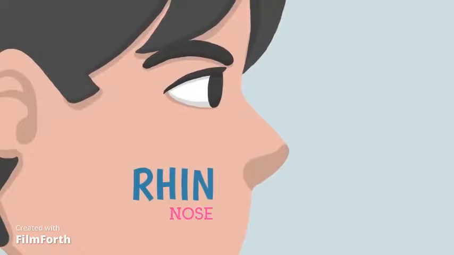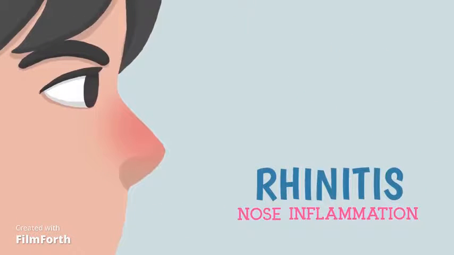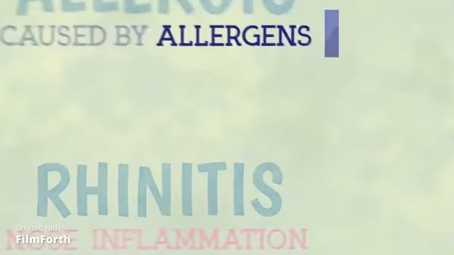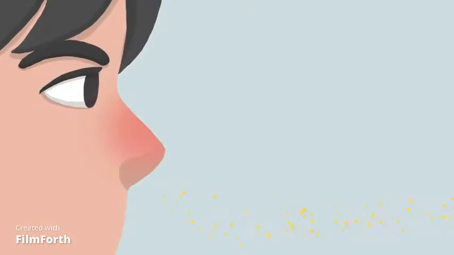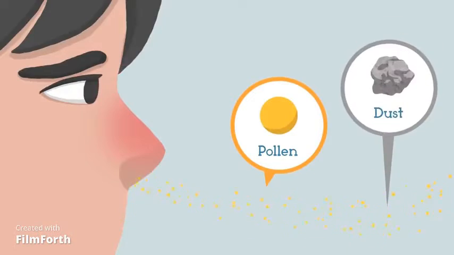Rhinitis. Rhin comes from the Greek word meaning nose, and itis means inflammation. So, it means inflammation of the nose. And allergic means it's caused by allergens. Allergens are anything harmless or neutral that can be inhaled in air by the nose and trigger an excessive immune reaction. Common examples of allergens include pollen and dust.